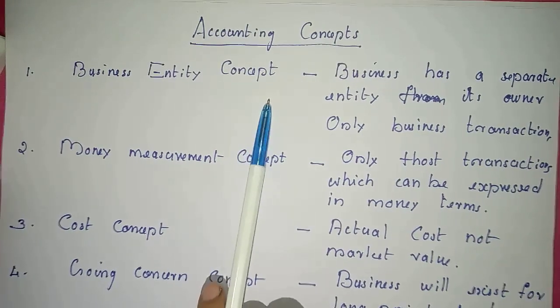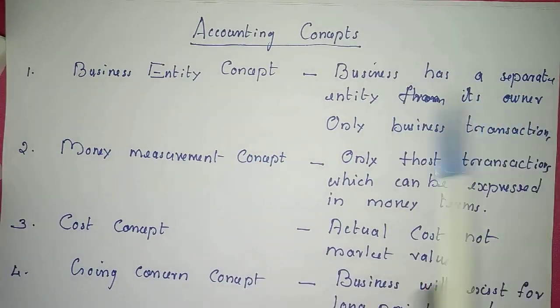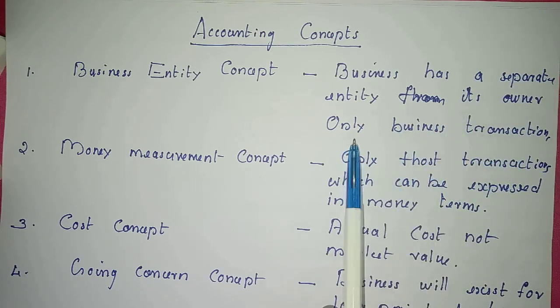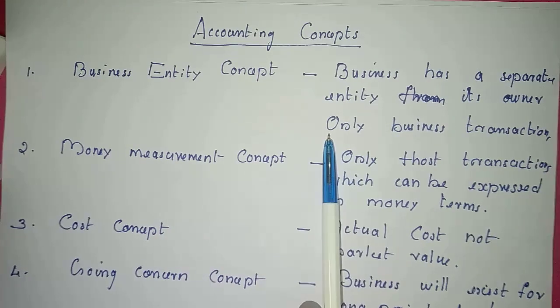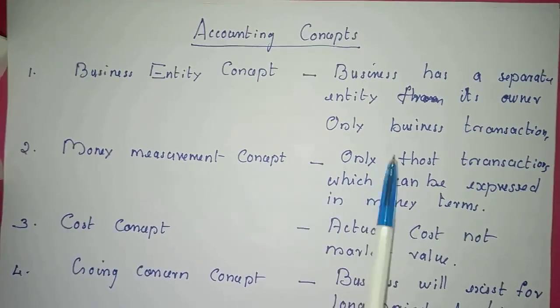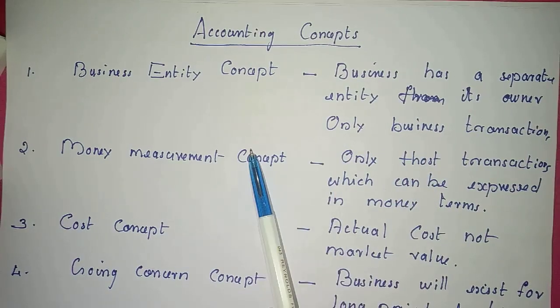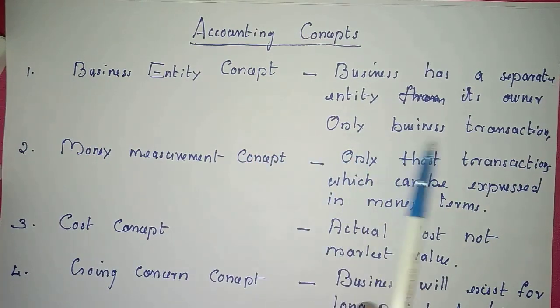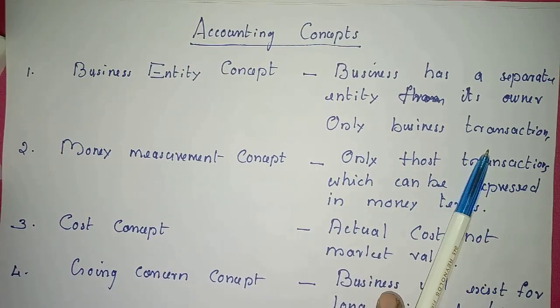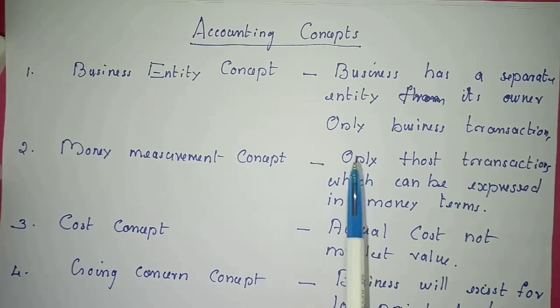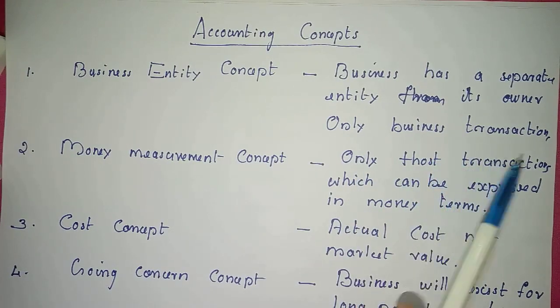Business entity concept says that business has a separate entity from its owner. That means business is separate, the owner of the business is separate, and transactions are recorded from the business point of view. The personal transactions of the proprietor have no role in the books of accounts. At the same time, if his transactions have any connection with the business, that must be recorded.